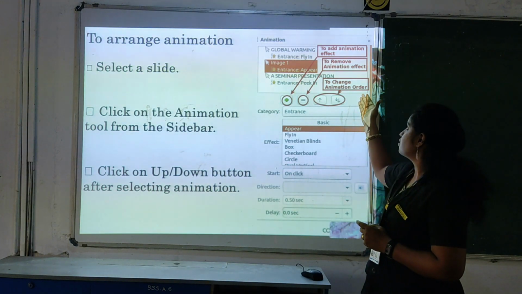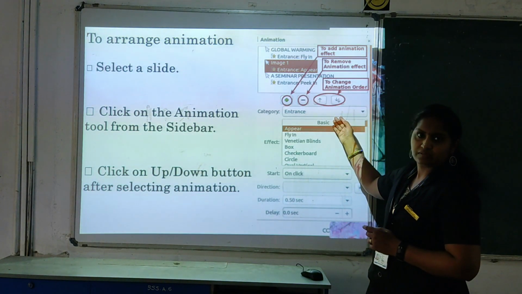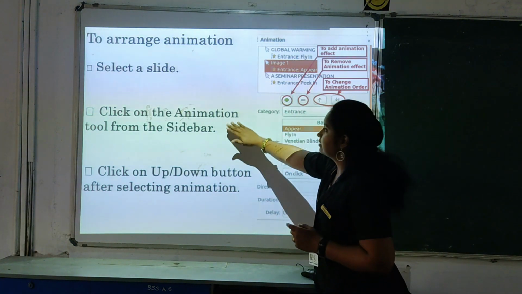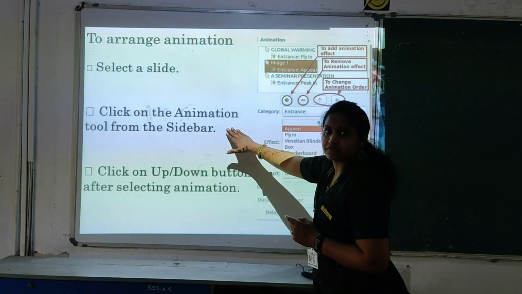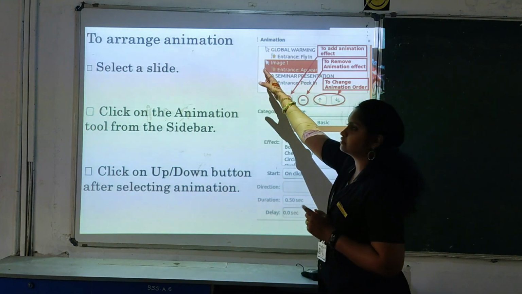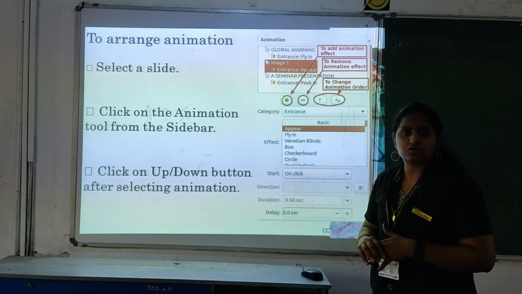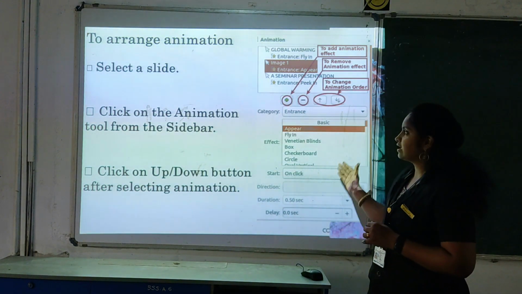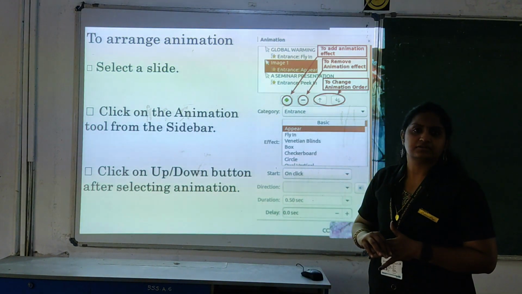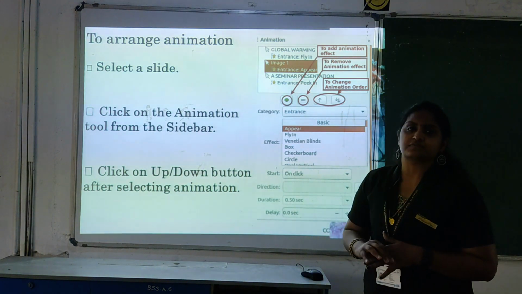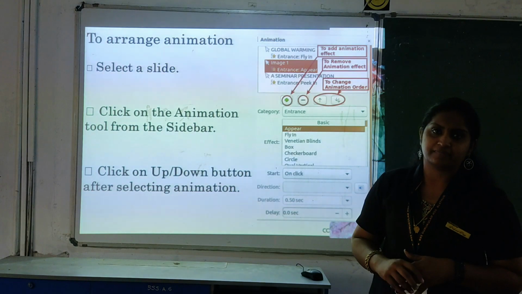And here, if you want to change the animation order, once you have selected the first, I have selected this line, if I want to change the animation effect to the first heading, you can change the animation order. So like that you can arrange your animations. Clear? So after completing this, click OK. Your animation effects will be added in your slide. Okay.